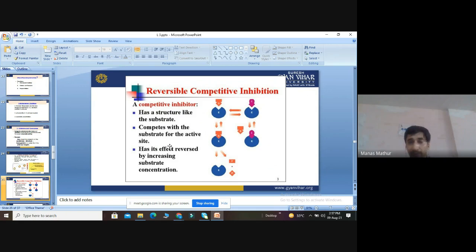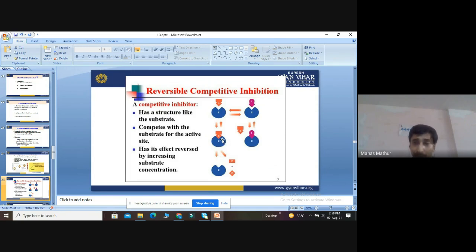I will explain once again. Suppose there are two enzymes. The shape and size of the inhibitor is exactly the same as the substrate, so both will fight with each other. If the inhibitor wins the battle, it will reach the surface of the enzyme. It will deactivate the enzyme, block the enzyme. But how can we overcome this problem? We will increase the substrate concentration.